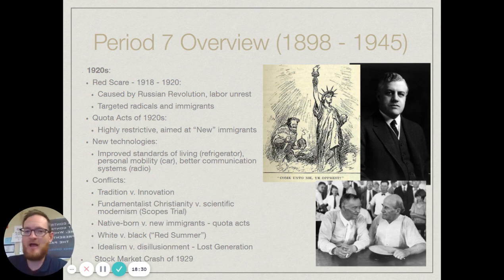Now, the bad thing about a lot of that stuff is a lot of people cannot afford these things without buying them on credit, and buying on credit really becomes a new huge thing for people. Again, throughout history, people have been buying things on credit, but during the 1920s, you're really going to have an explosion of people buying things on credit, especially stocks. People would buy stocks on credit, which is going to be one of those big things that causes issues that gets us into the Great Depression.